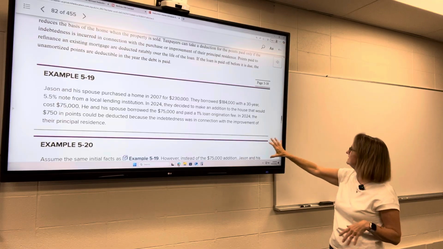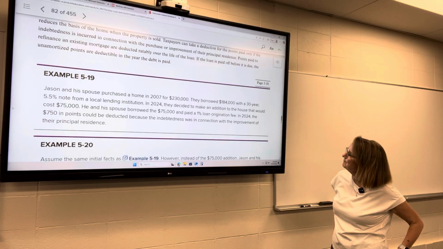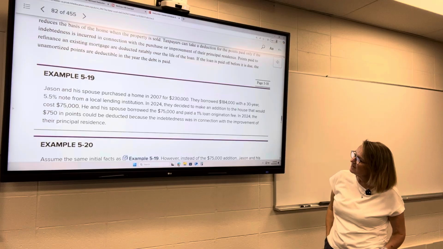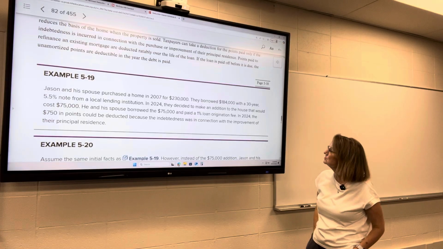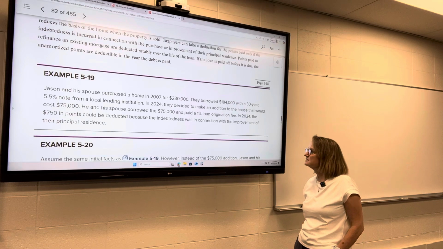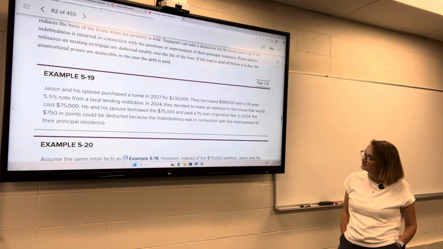Here's an example. We've got Jason and his spouse who purchased a home in 2007 for $230,000. They borrowed $184,000 with a 30-year, 5.5% note. In 2024, they decided to make an addition to the house that would cost $75,000. They borrowed the $75,000 and paid a 1% loan origination fee.